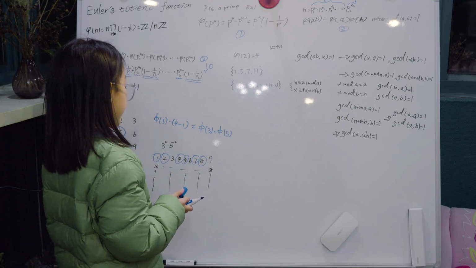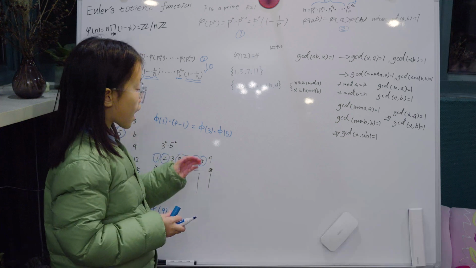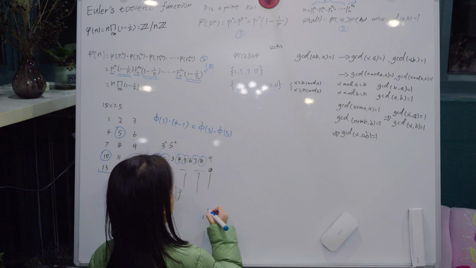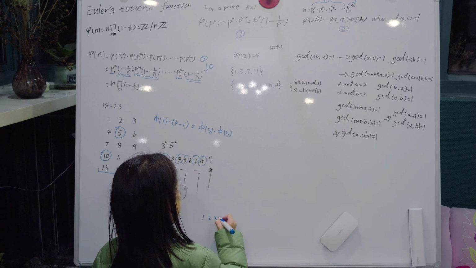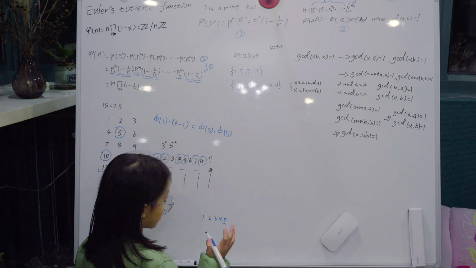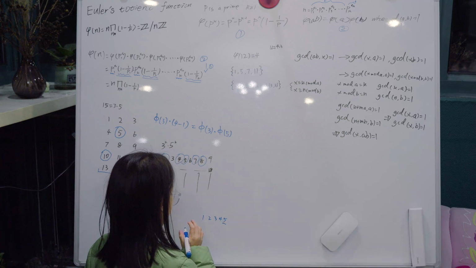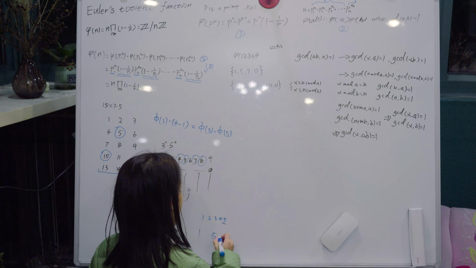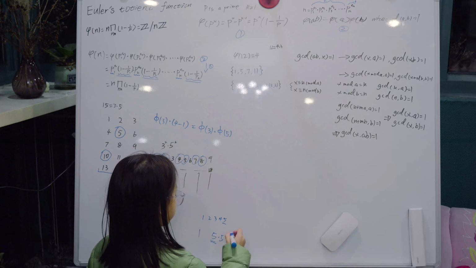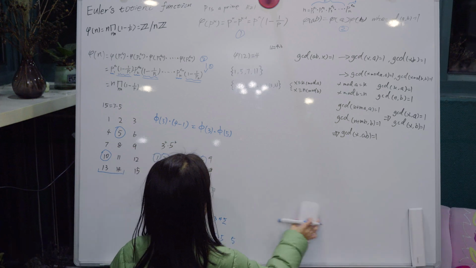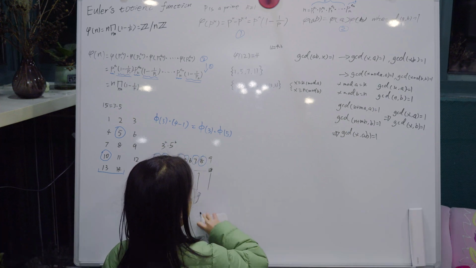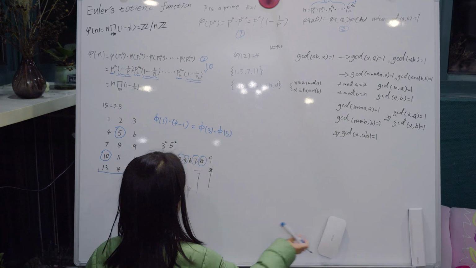Let's think, because in 25, these numbers, 1, 2, 3, 4, 5, in these numbers, only 5 is not co-prime with 5. Only one number. So 25 is 5 squared, this multiple of 5. So it has 5 numbers in 25 that are not co-prime with 25.